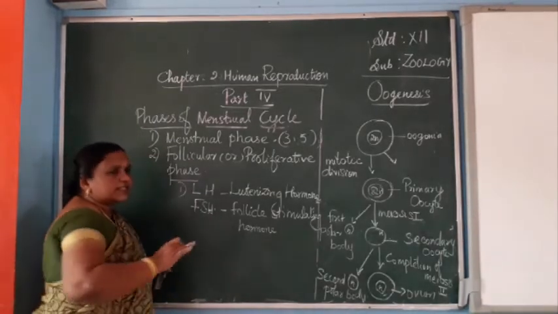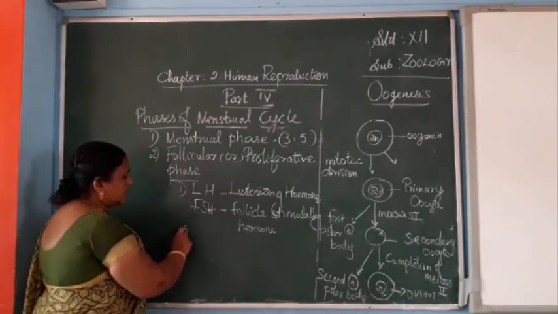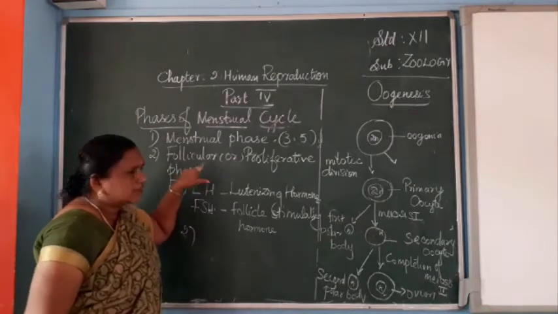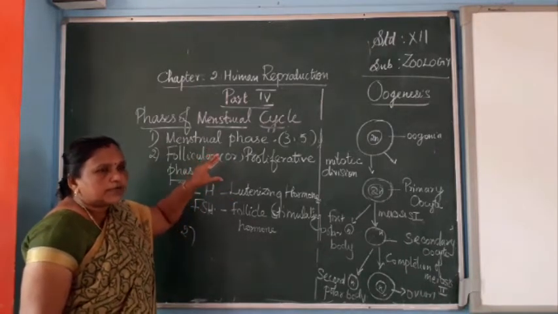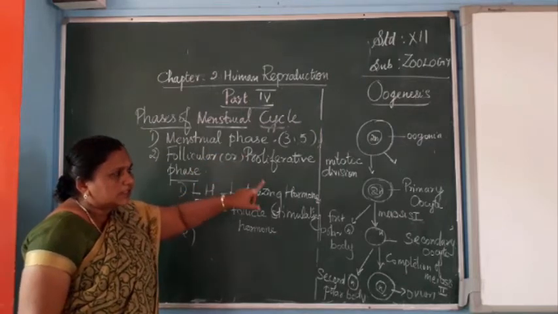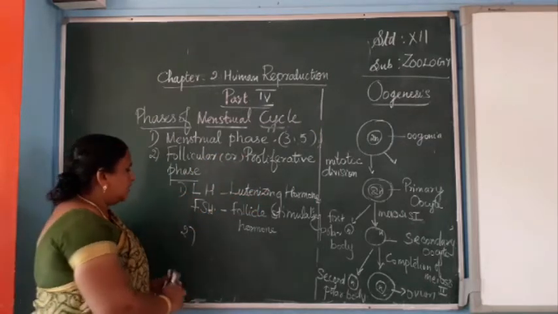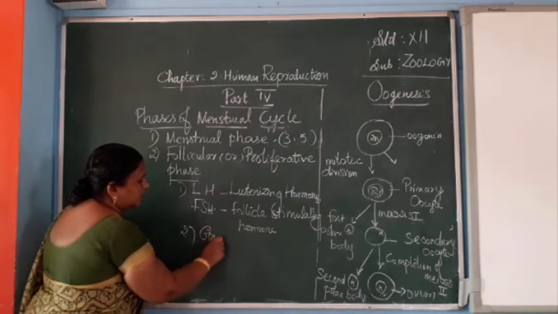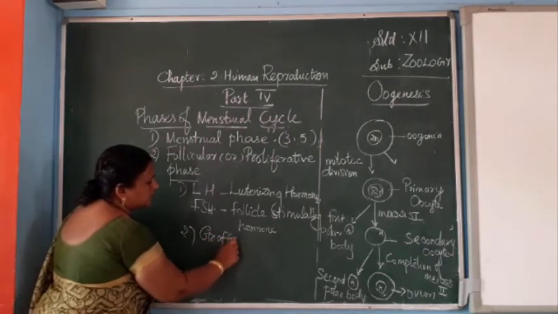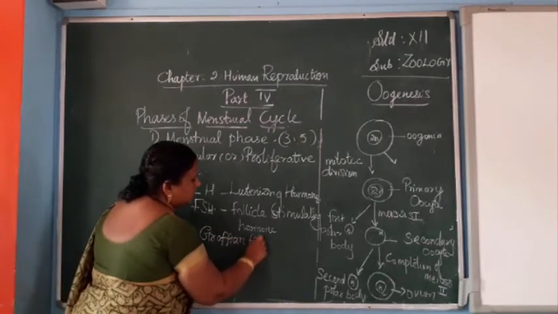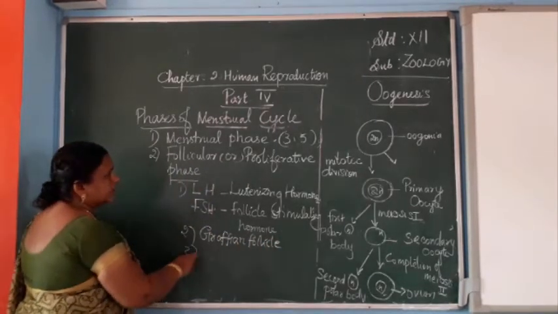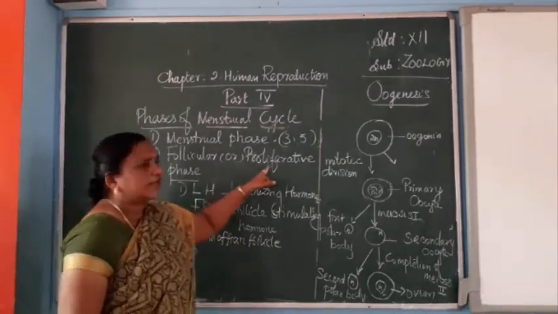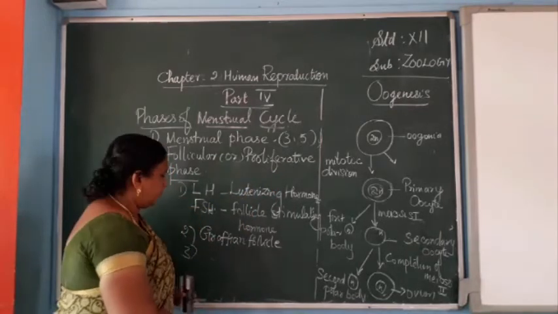So proliferation of the endometrium also happens. Here follicular cells will be formed, surrounded by the Graafian follicle. Second point is the formation of the Graafian follicle. And the third point is the proliferation of the endometrium.